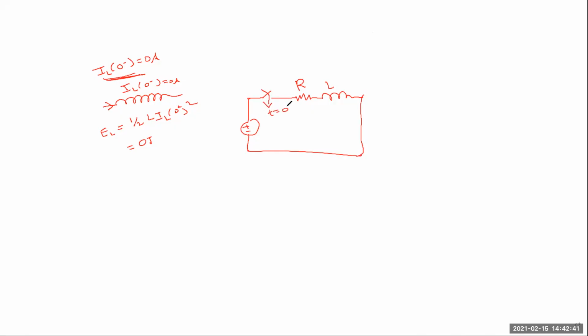This means at t is equal to 0, the switch is closed. At t is equal to 0, switch is closed means at t is equal to 0 minus, what is the position of the switch? It's open. So this indication means at t is equal to 0 only the switch is closed.